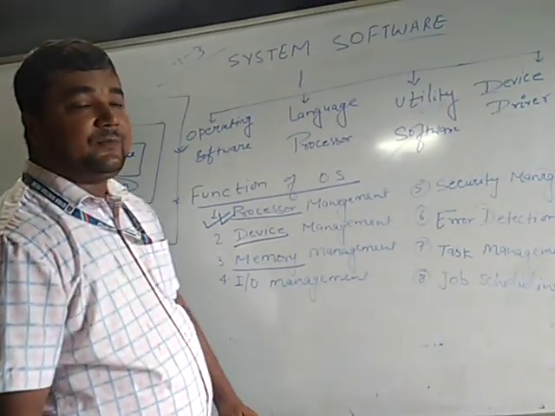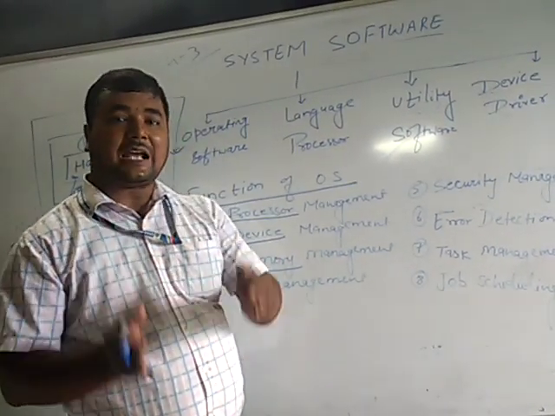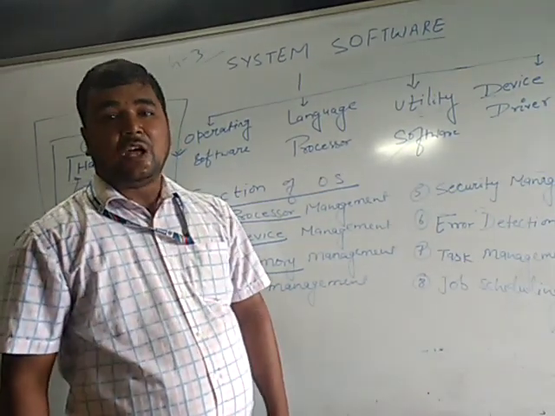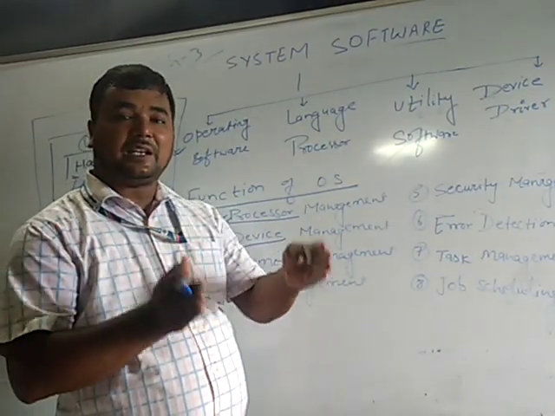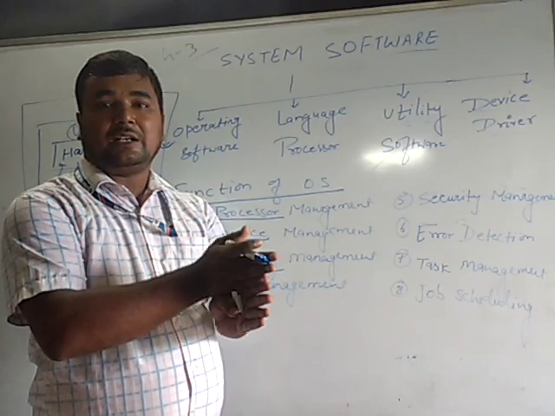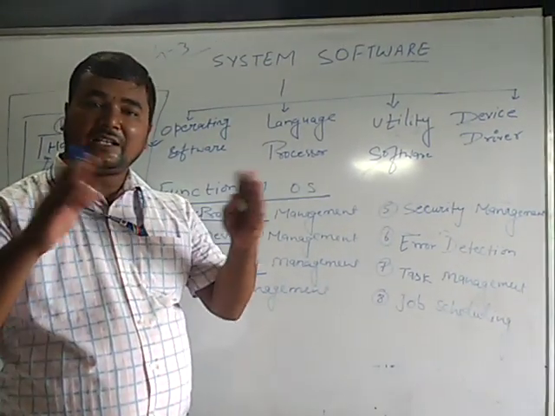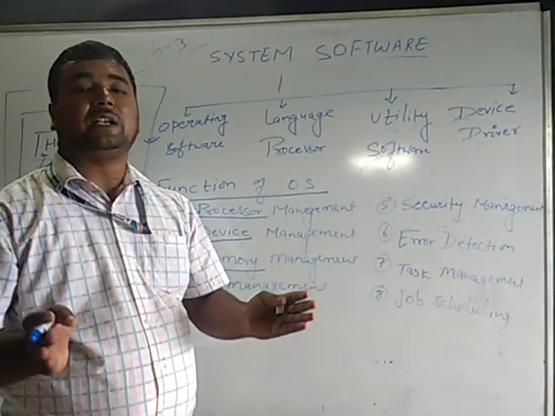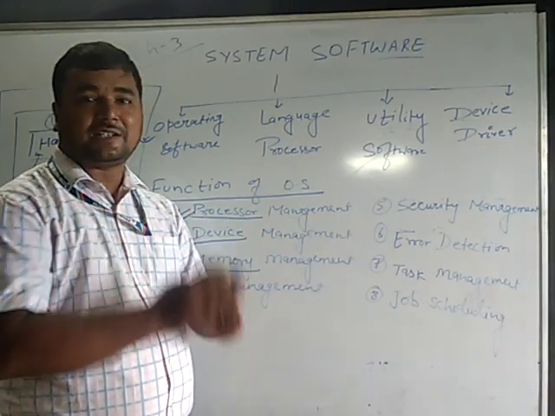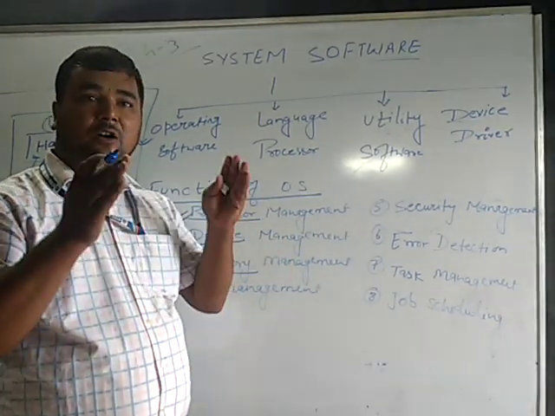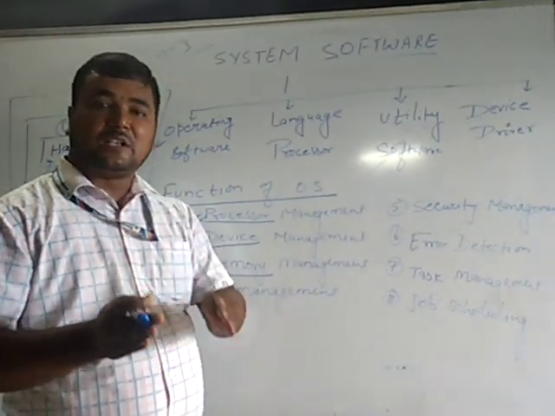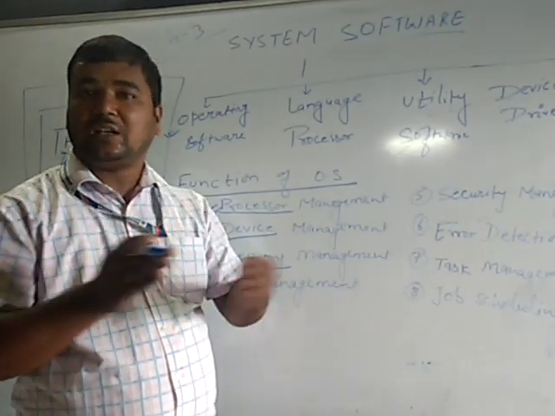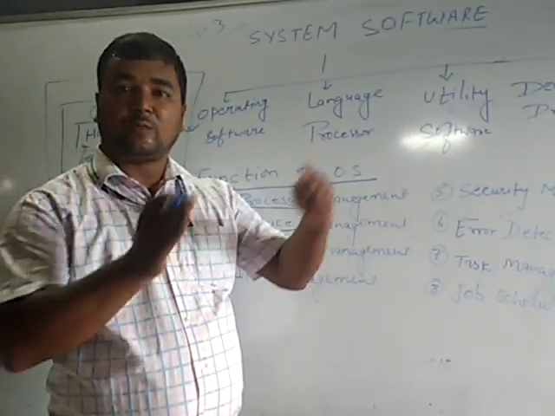Next is memory management. You all know that on our computer we can perform multiple tasks at a time, and all the currently running programs and applications are loaded on the RAM. When our task is complete, we close the application. In the same way, our operating system removes that application from the RAM, from the primary memory.